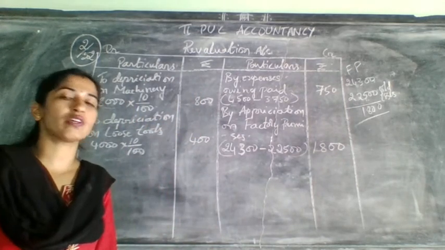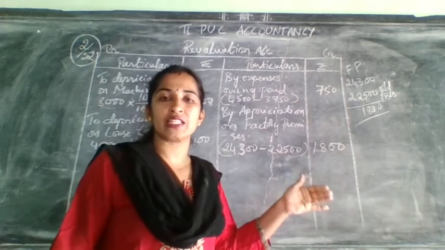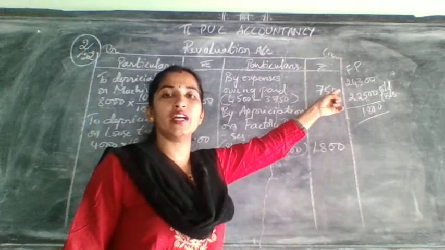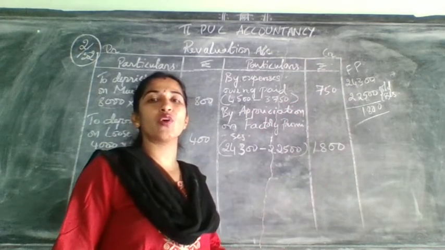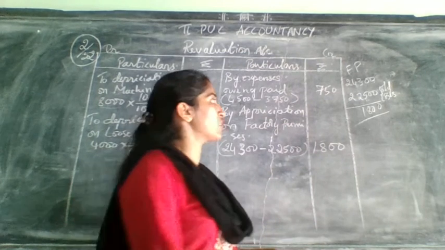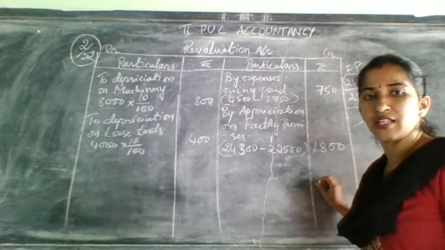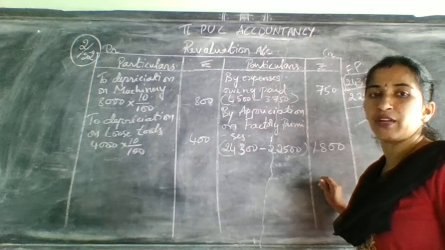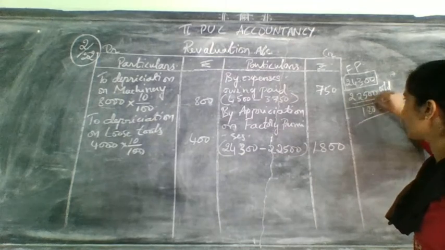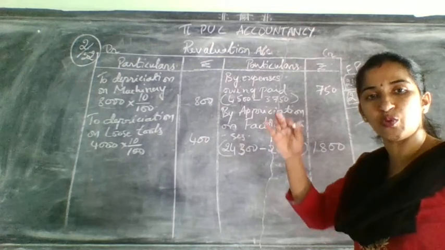What is the last one there? Last adjustment is related to factory premises. Factory premises were revalued at 24,300. Revalued at means it was again valued and finally at the end of the period its value was 24,300. When they have given like this, what you need to do? Need to compare with the old balance sheet. When you compare with the old balance sheet, amount was 22,500. That means earlier its value was less.